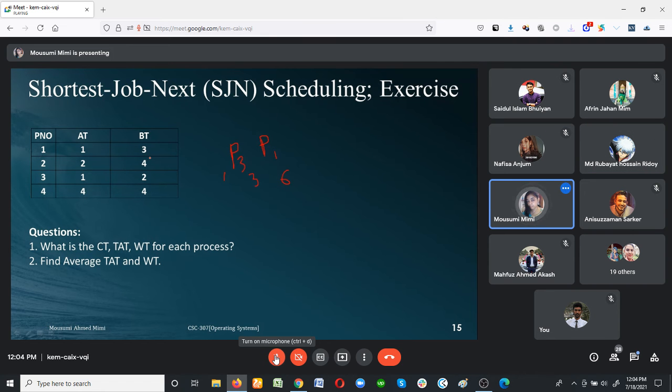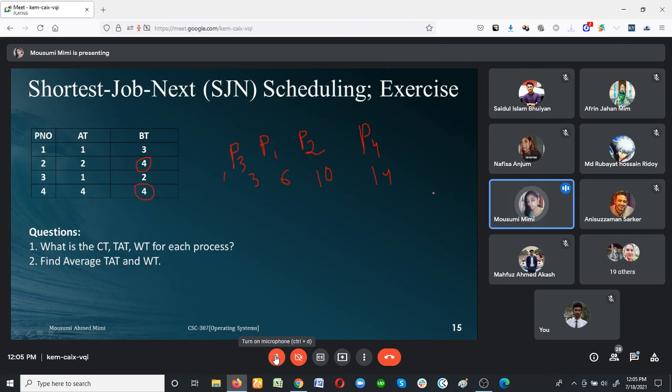the burst time is same for process 2 and process 4. As the burst time is same, then I go for the one which process arrives first. As my process 2 arrives first, so I go for my process 2. So 6 plus 4, 10. Then I go for my process 4, which is 4 plus 10 equal to 14. So this is the shortest job next scheduling.